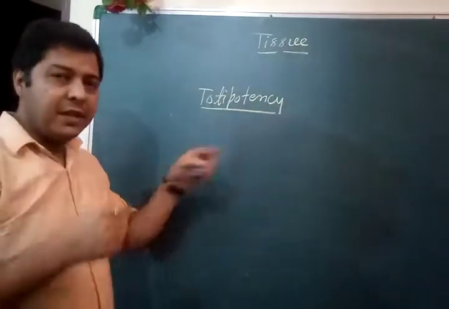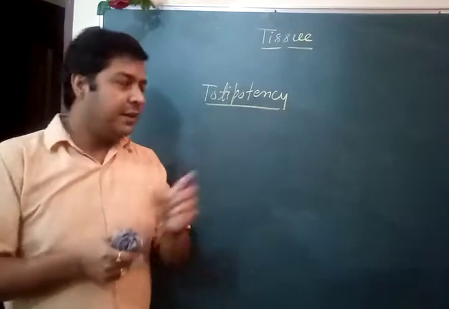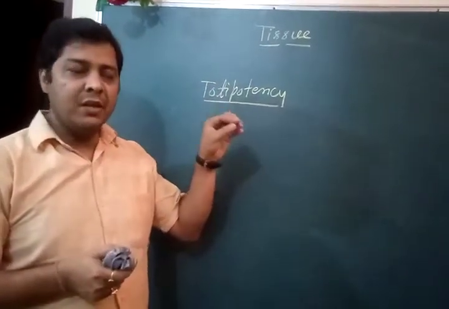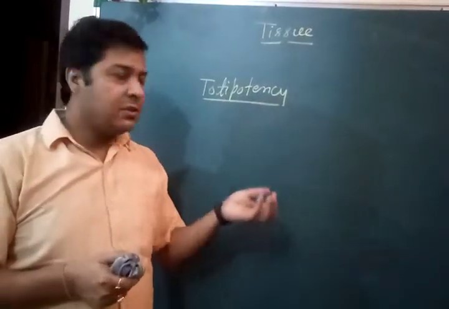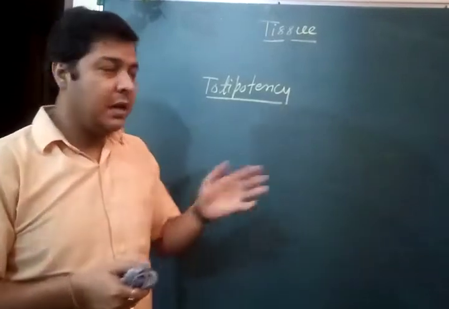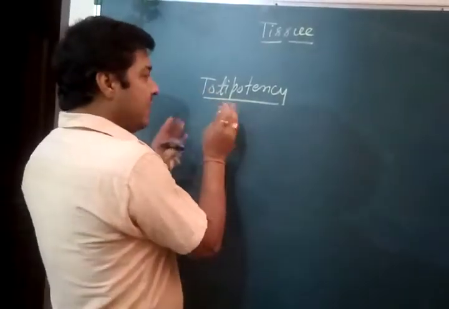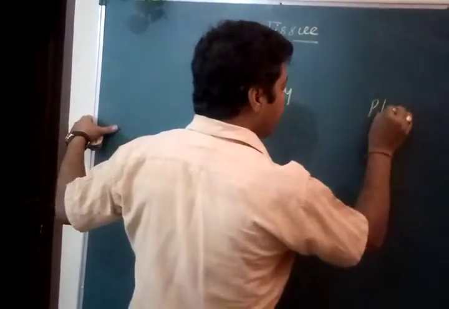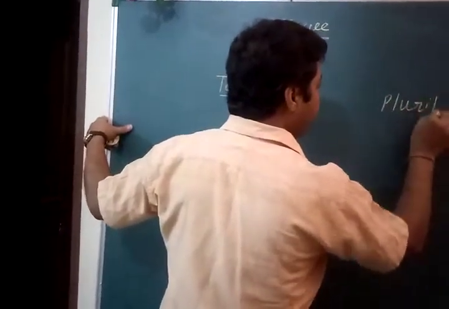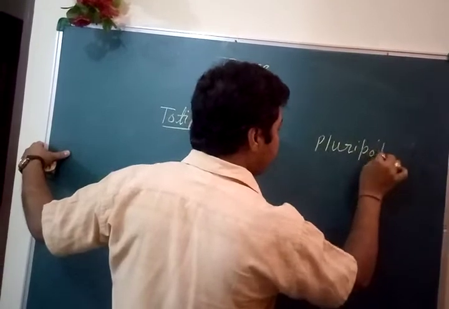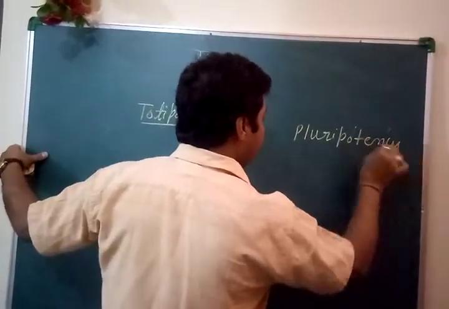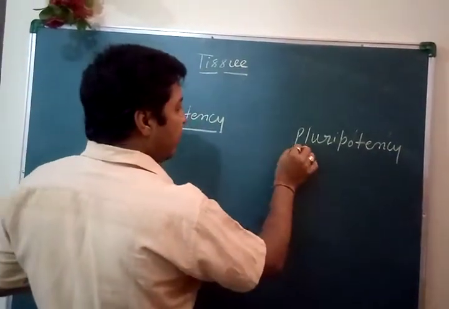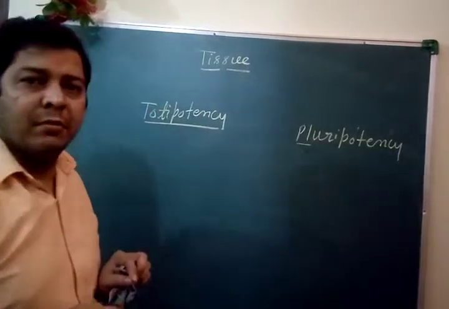Totipotency means there is growth and development inside the cell. The cell is fertile in nature and can divide, and this we can see in plants, but in animals we have pluripotency. What is pluripotency?